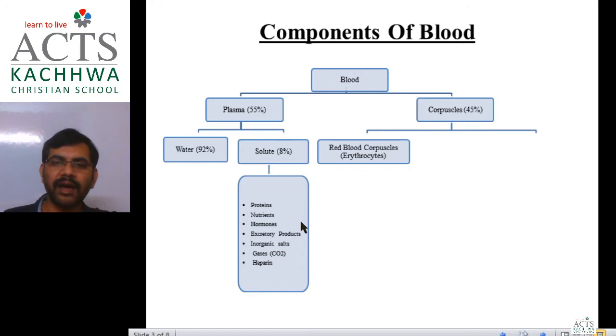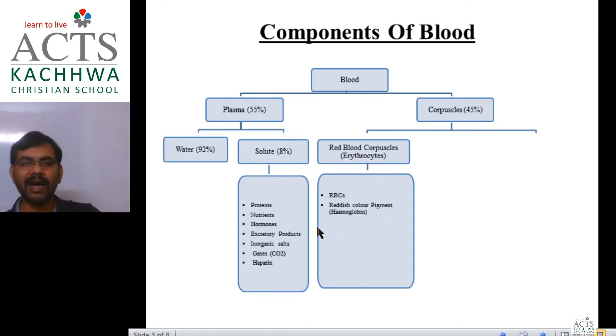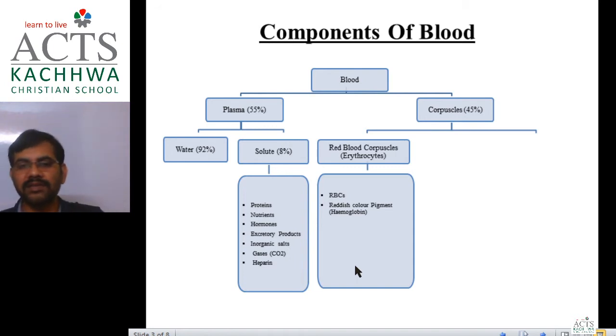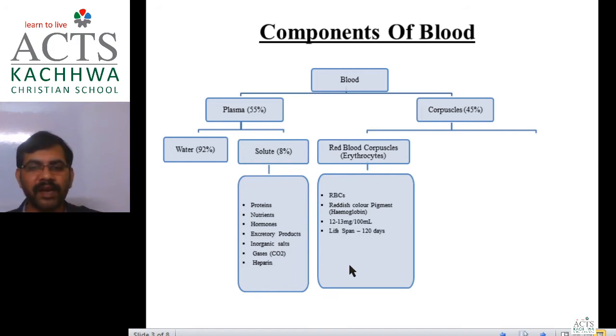Now corpuscles have three kinds. One is the red blood corpuscle, also known as the erythrocyte, or RBC. It is termed a corpuscle because the mature red blood cell lacks a nucleus. It has a reddish pigment due to the presence of hemoglobin protein. Its concentration is 12 to 13 milligram per 100 ml, the number is about 5 million per ml, and its lifespan is 120 days. We discussed all this in the previous class.